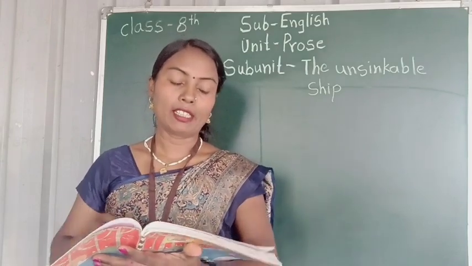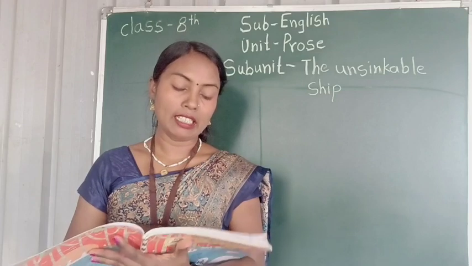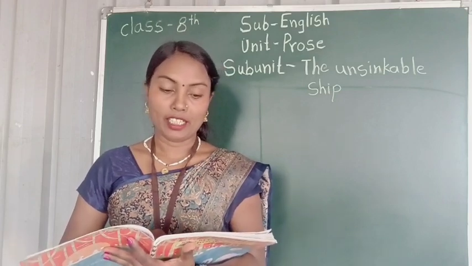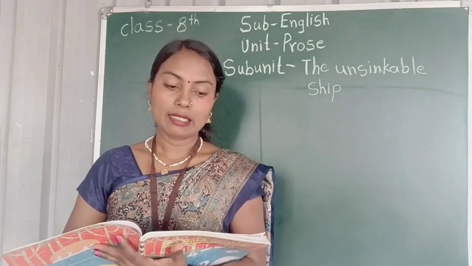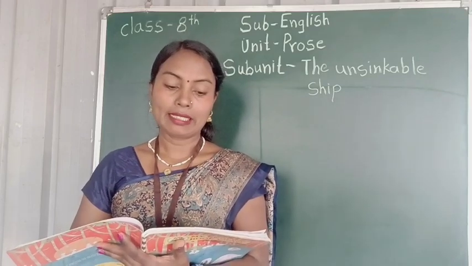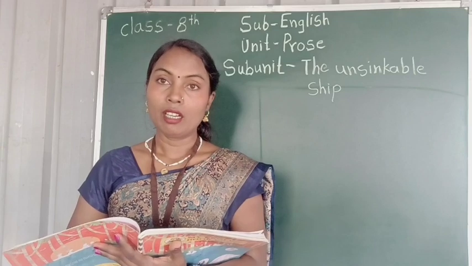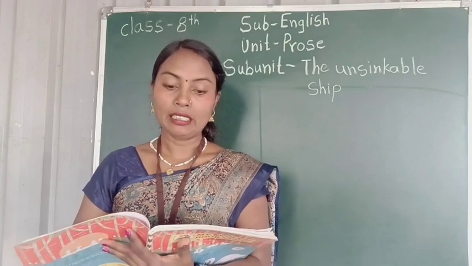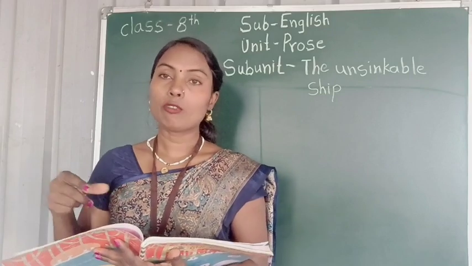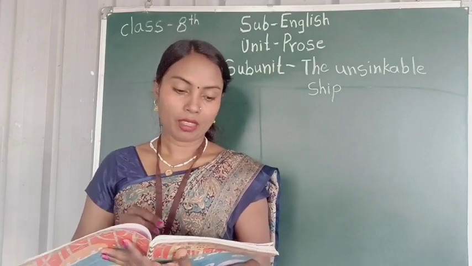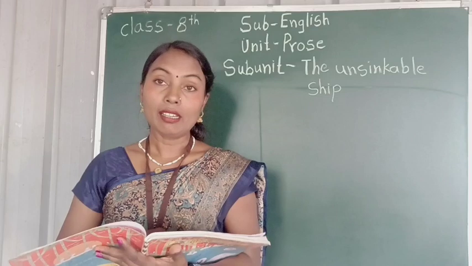Look at the first line of this lesson: on 10th April 1912, the largest luxury ship in the world set sail from Southampton, England, to New York. England to New York was the voyage for this ship. She was called the Titanic.